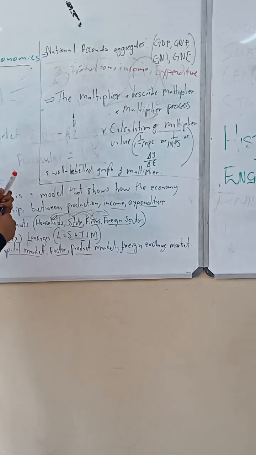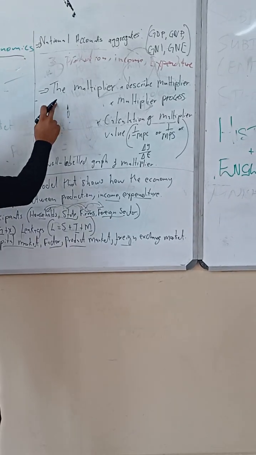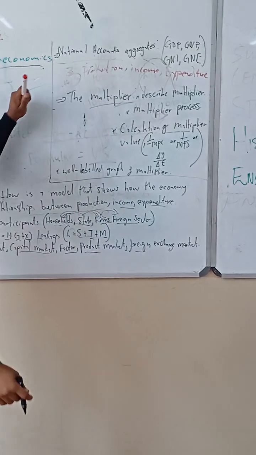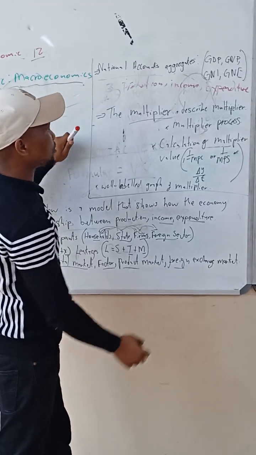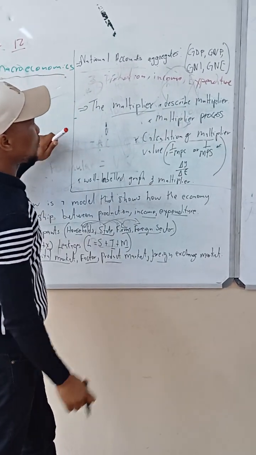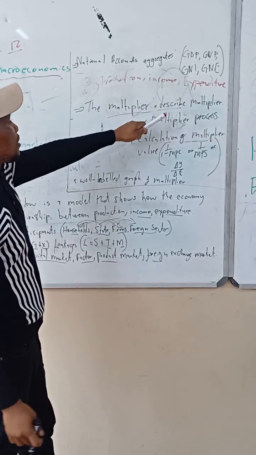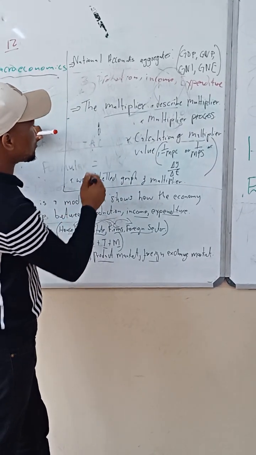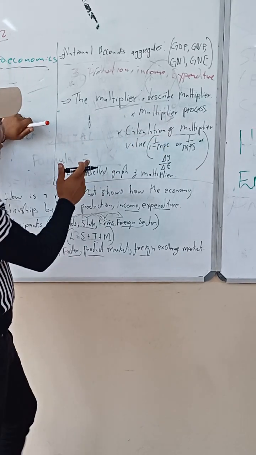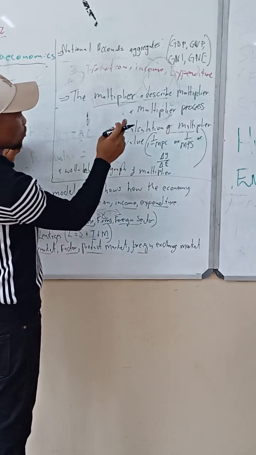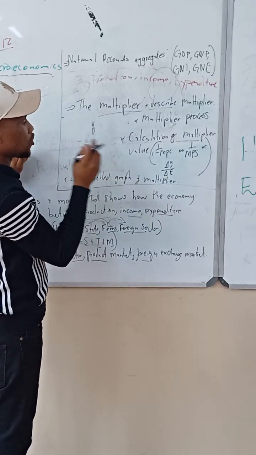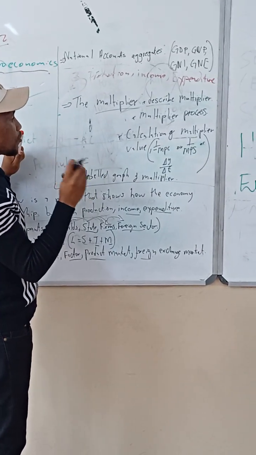And then our very last focus area is the multiplier. Multiplier, what you need to understand, you must be able to describe the term multiplier. Then also you must be able to explain the process of multiplier. And then lastly, we have the calculations of the value of the multiplier using the basic formulas.